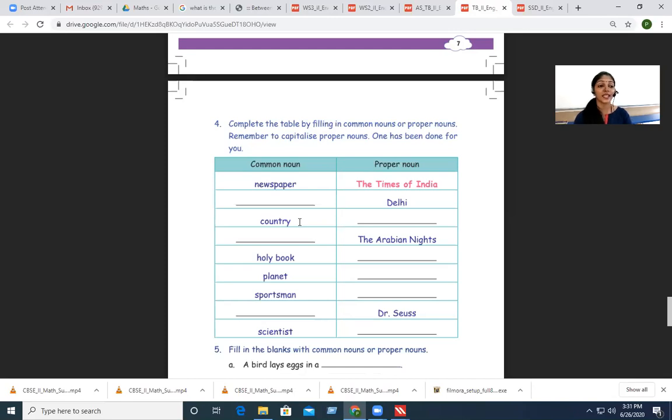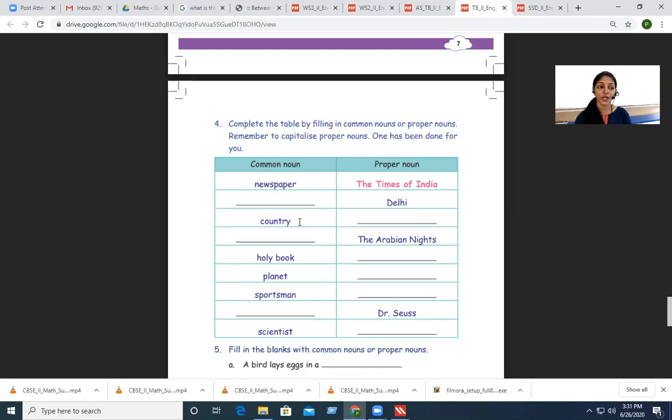Dash, the Arabian Nights. In the sense, in the common noun, they have left a blank. The proper noun, they have written the name, the Arabian Nights. What is it? Have you heard about it? Well, the Arabian Nights is a book. So in place of common noun, just opposite to the Arabian Nights, you will write book. Alright? Is it done? Okay, next one.